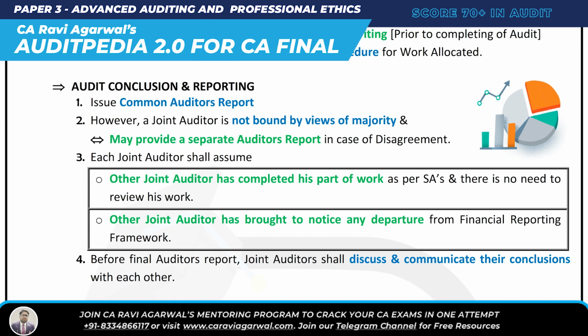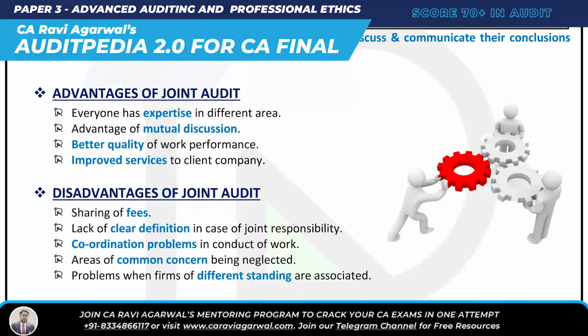Other joint auditor has completed his part of his work as per SA and there is no need to review, and other joint auditor has brought to notice any departure from FRF. And lastly, before the final auditor's report, joint auditors shall discuss and communicate their conclusion with each other. Now we are going to understand the advantage and disadvantage of joint audit.